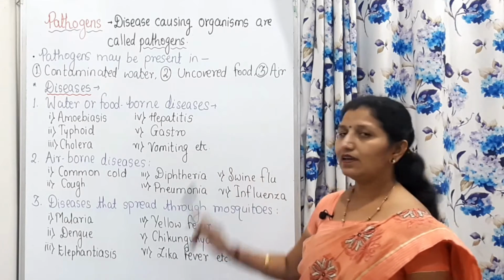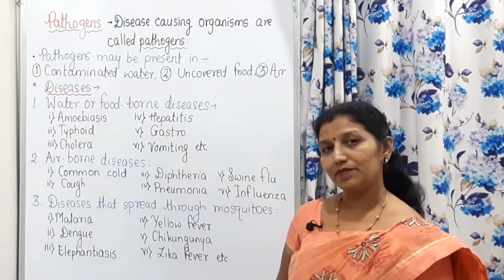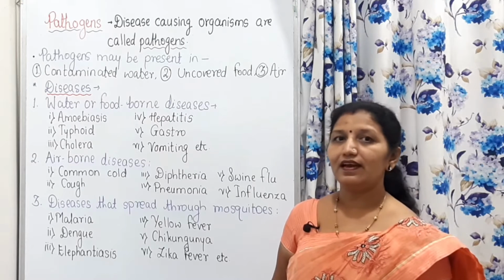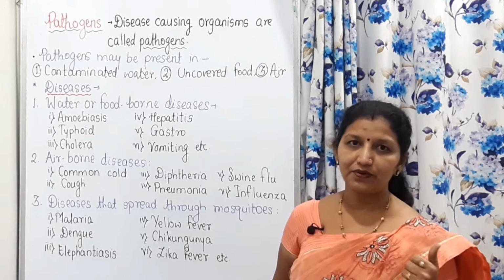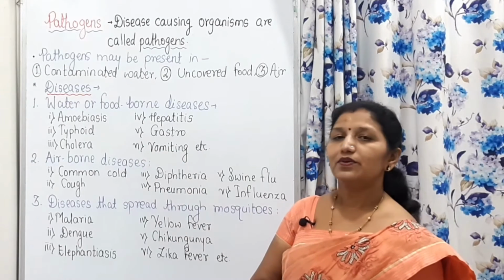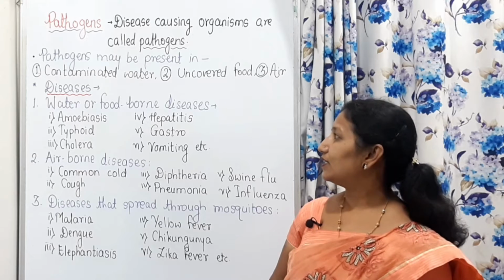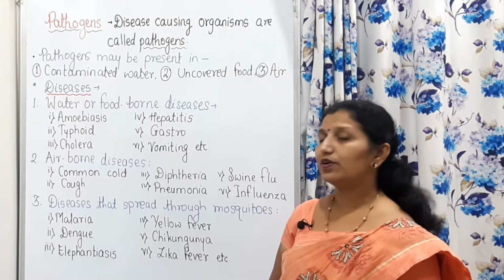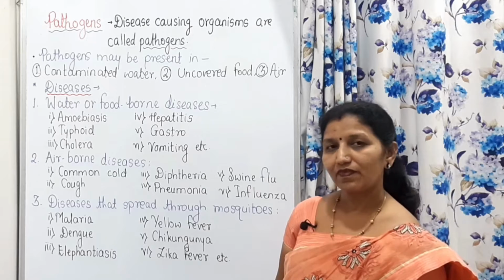Then air may be contaminated or polluted and it may carry the microorganisms that cause disease. Now we will see the different types of diseases. In that, the first one is water or foodborne disease.